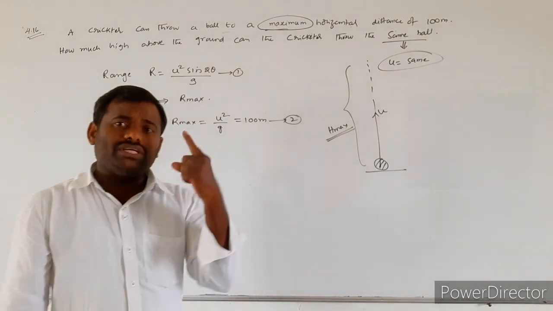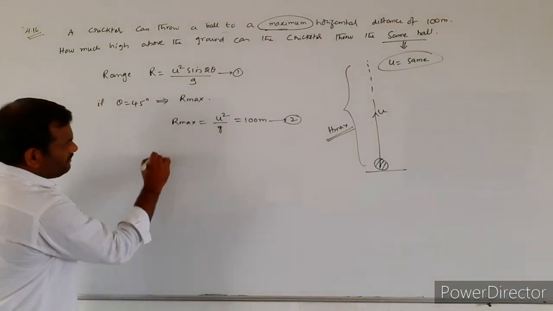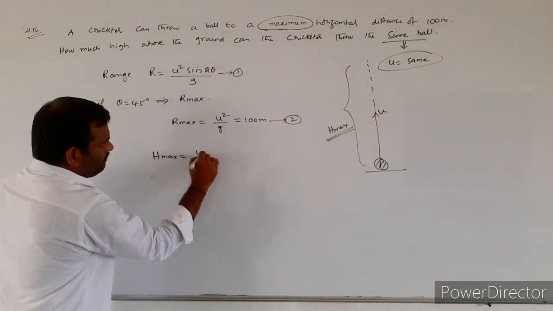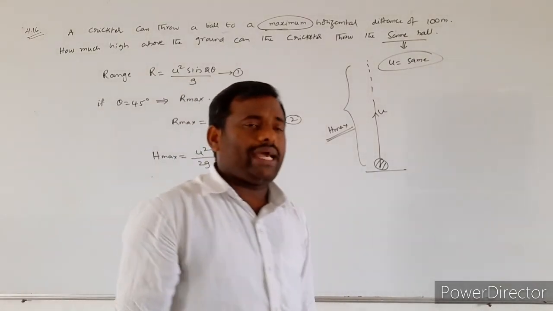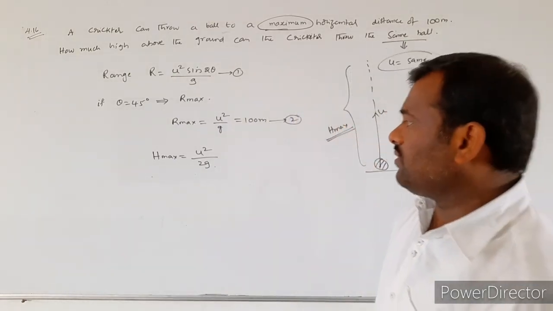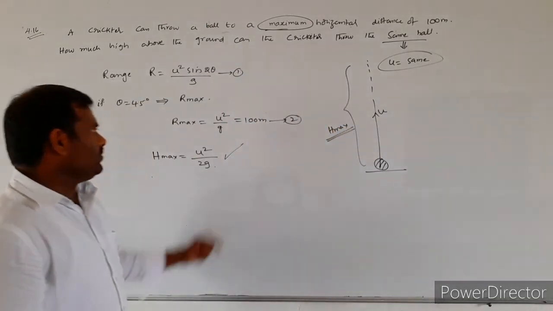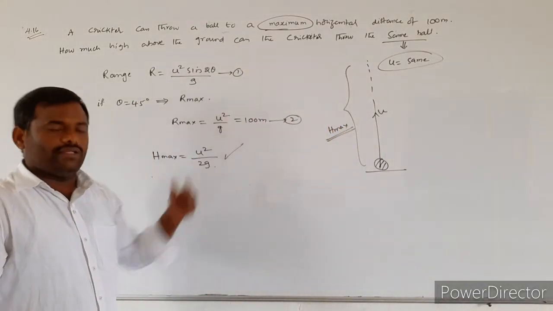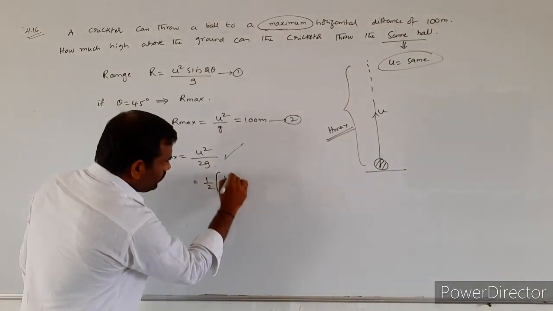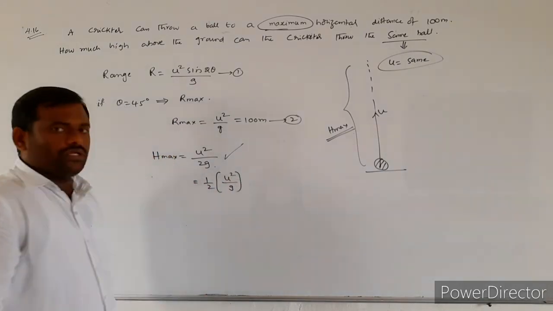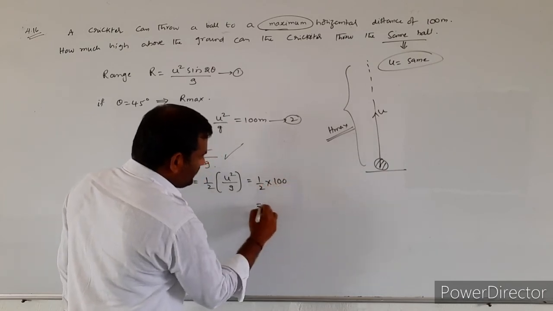We already discussed this vertical projection in motion in a straight line. In the case of vertical projection, the maximum height reached by the vertically projected body is H max is equal to U square by 2g. So I will write this as 1 by 2 into U square by g, which is 1 by 2 into 100.